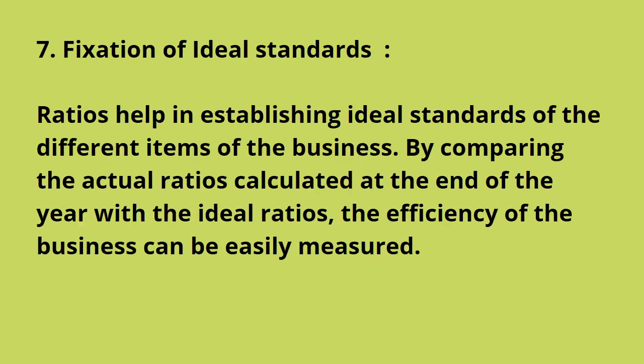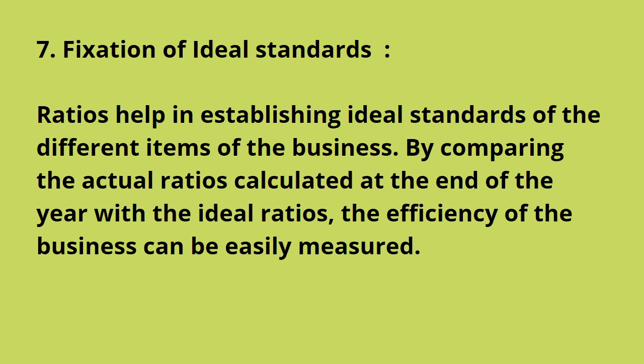Point number 7, fixation of ideal standards. Ratios help in establishing ideal standards of the different items of the business. With the help of comparison, the actual ratios calculated at the end of the year are compared with the ideal ratios. See, now the comparison is done with actual ratios and with the ideal ratios. Actual ratios means these are the ratios which in reality you have got. And ideal ratios are those ratios which are fixed by experts.